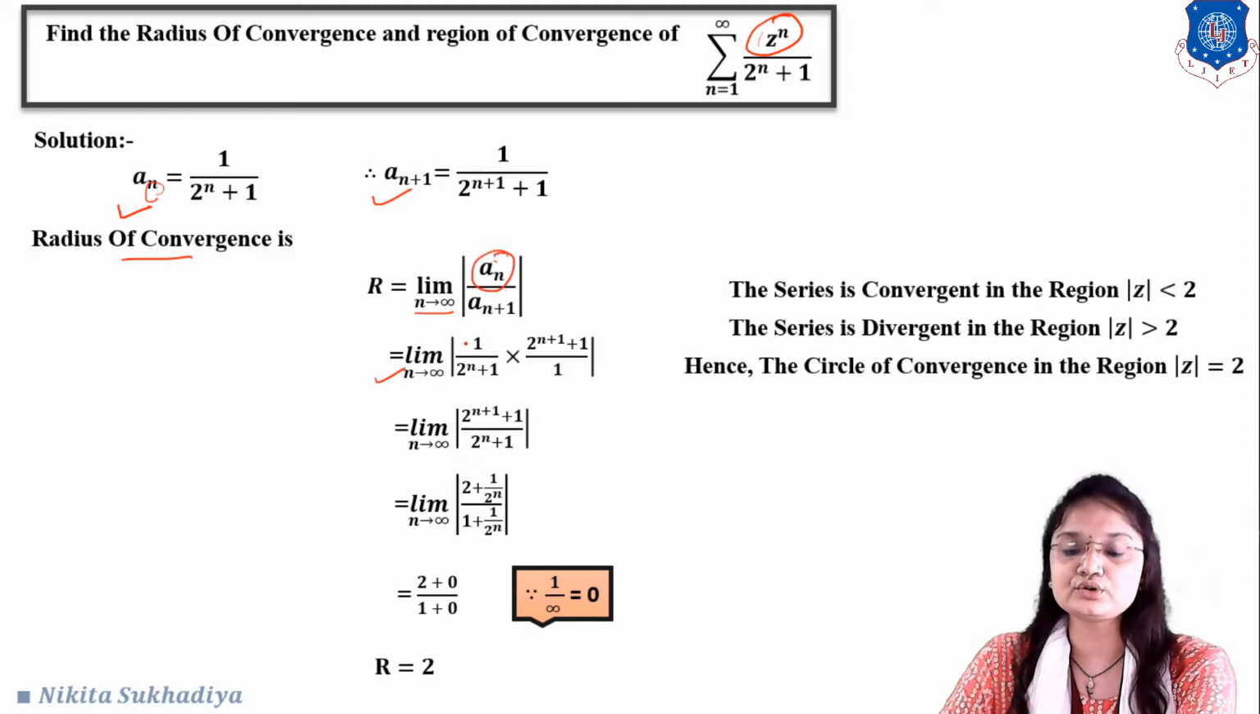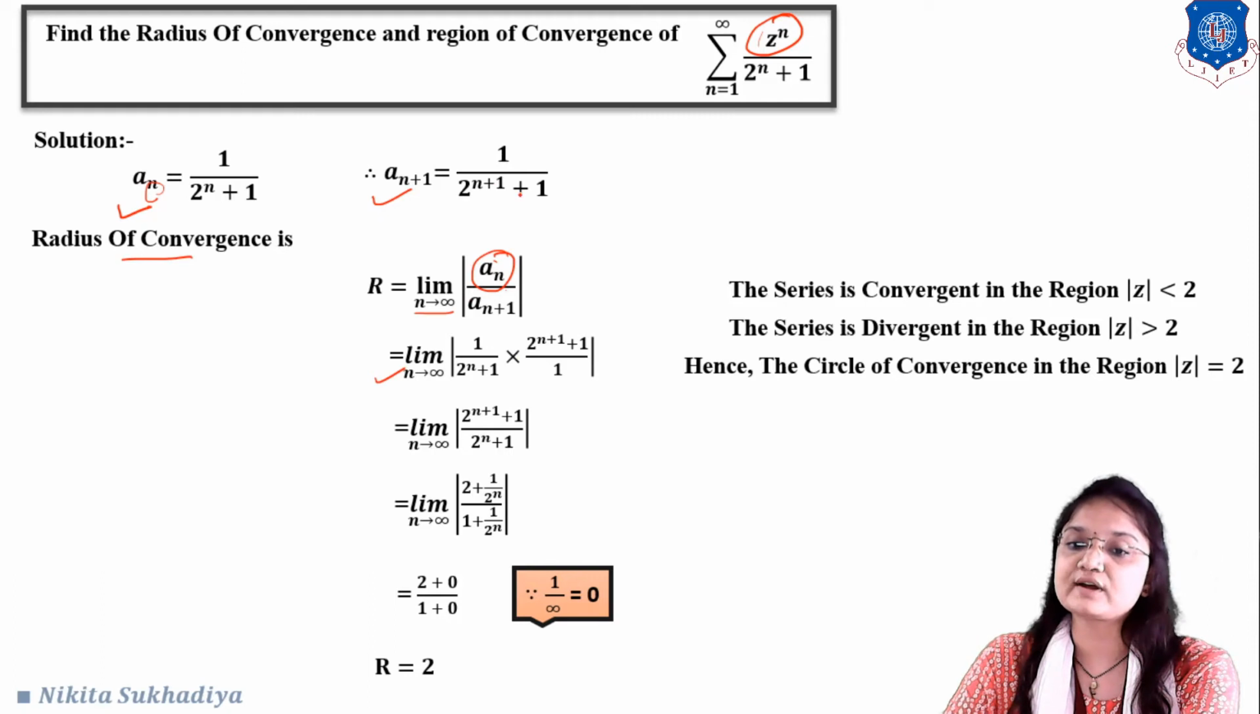That is 1 upon 2 raised to n plus 1, and what is a n plus 1? So that is 1 upon 2 raised to n plus 1 plus 1. But here we have to put it in the denominator. So this will become 2 raised to n plus 1 plus 1 in the numerator and 1 in the denominator. Okay. Here you can clearly see that we can write this as 2 raised to n plus 1 plus 1 upon 2 raised to n plus 1.